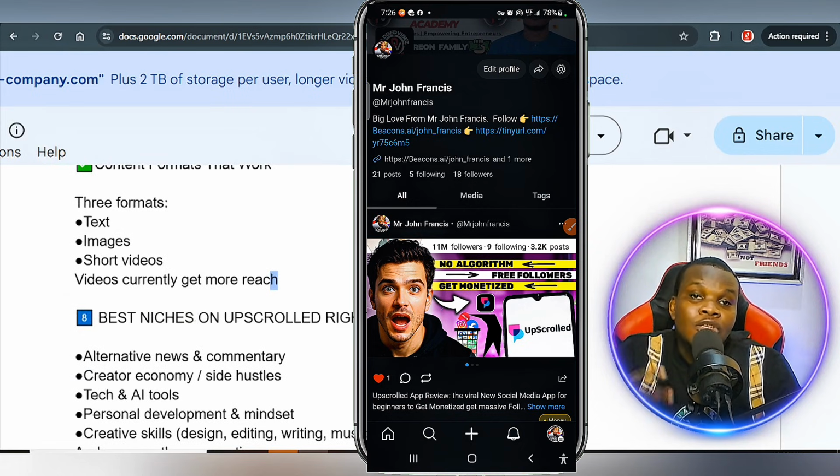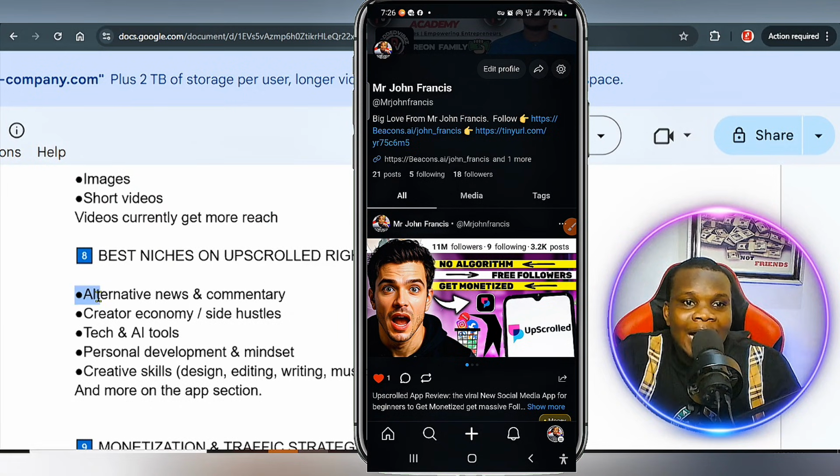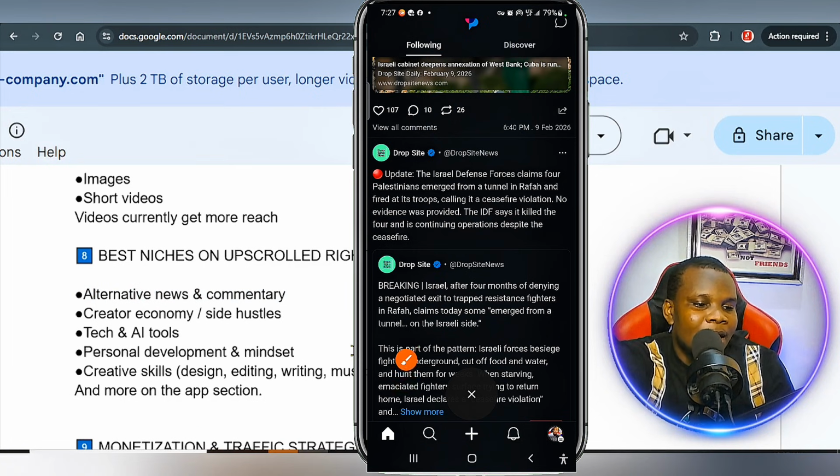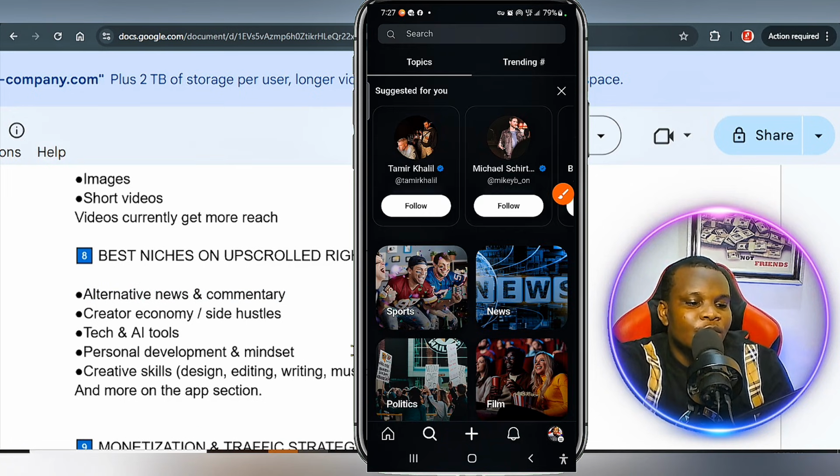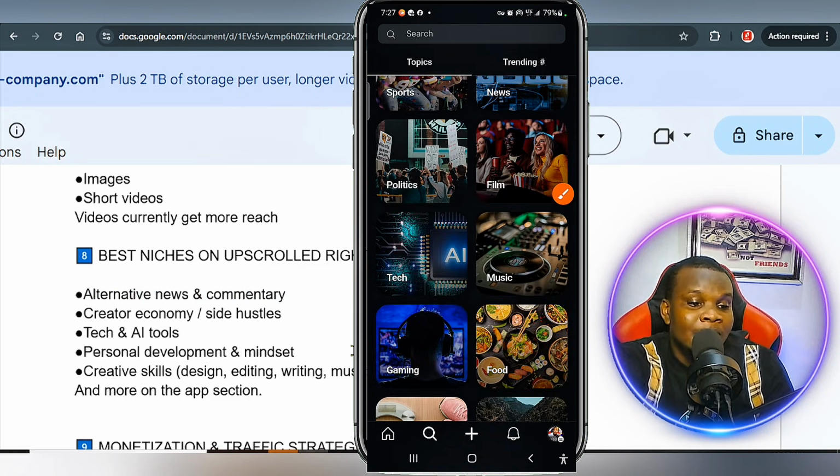For me, I use my own niche. The best niches right now are alternative news and commentary. To know the niches that are working right now, just come over to the home page. This is the search button here. If you click on the search button, you're going to see a lot of niches right here. All of these items under the section that says topic are just niches.